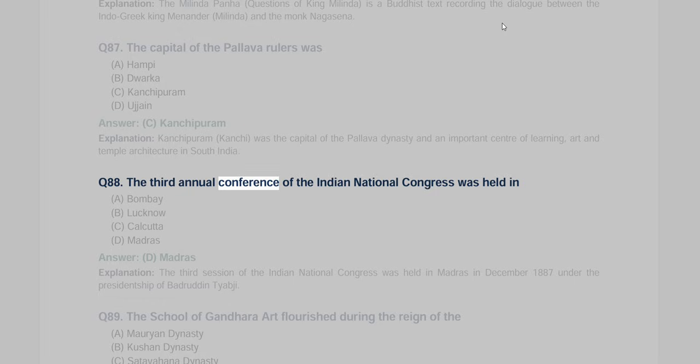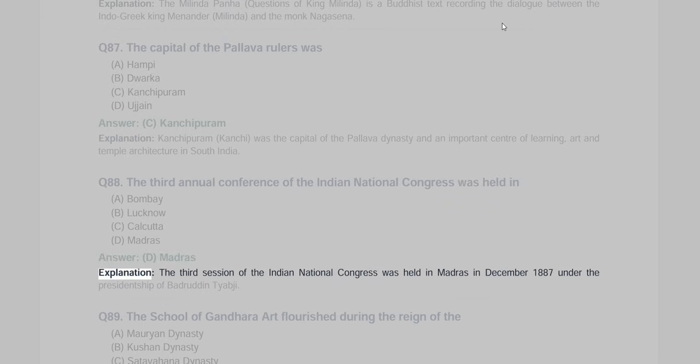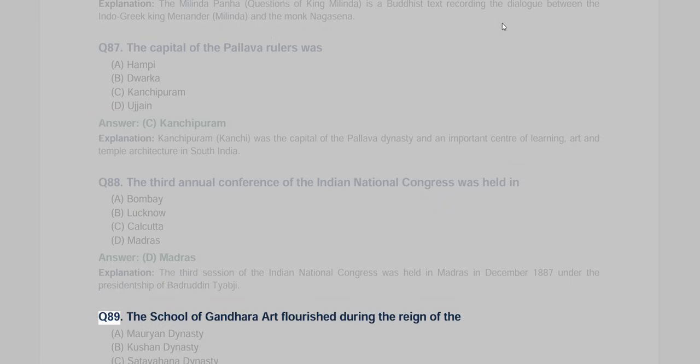Q88. The third annual conference of the Indian National Congress was held in A. Bombay, B. Lucknow, C. Calcutta, D. Madras. Answer, D. Madras. Explanation. The third session of the Indian National Congress was held in Madras in December 1887 under the presidency of Badruddin Tyabji.